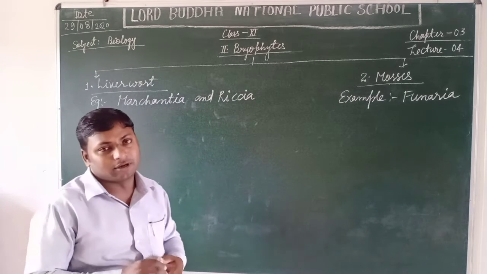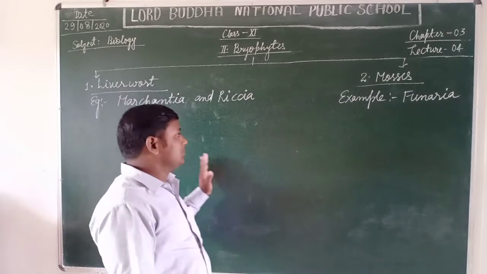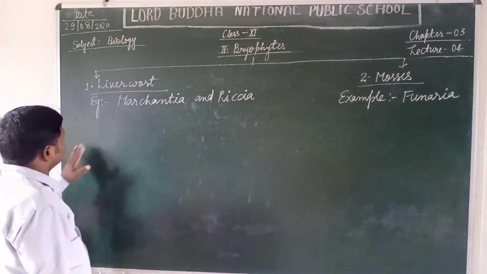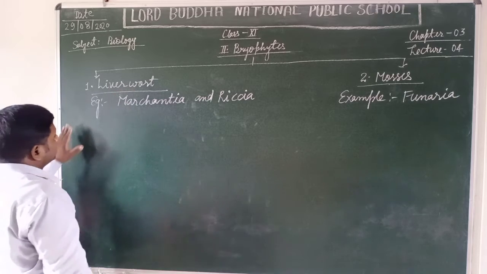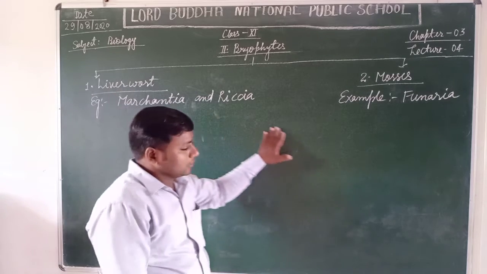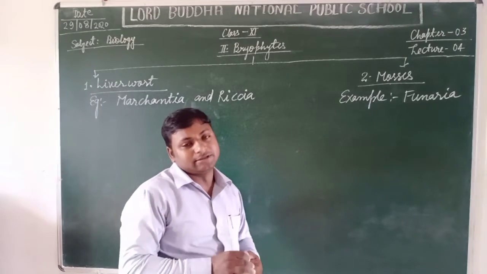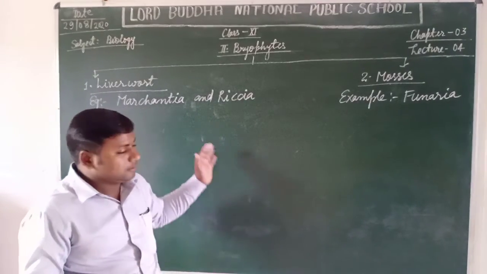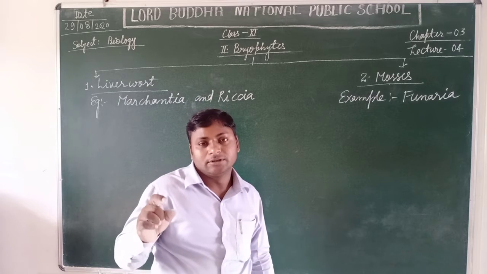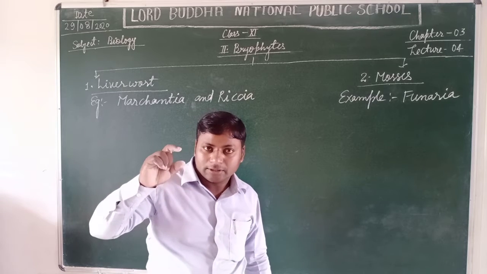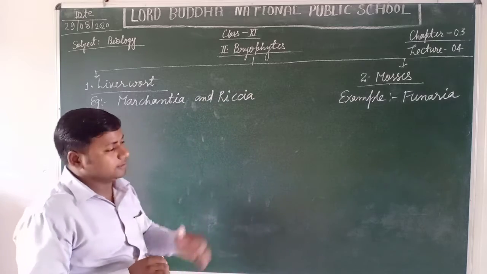The gemma cups are the gamete-producing organs of the liverwort. Gemma cups produce gametes, and these gametes are called spores or gametophytes.